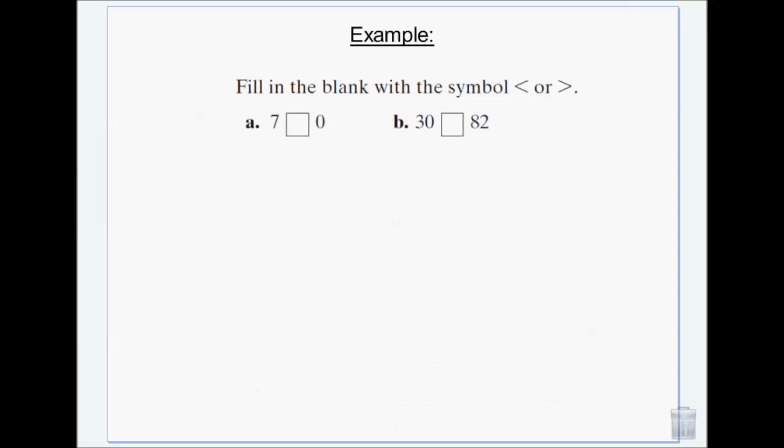Alrighty, so our mouth needs to eat the larger number. Which number is larger, 7 or 0? Which number is larger? You guys got that.